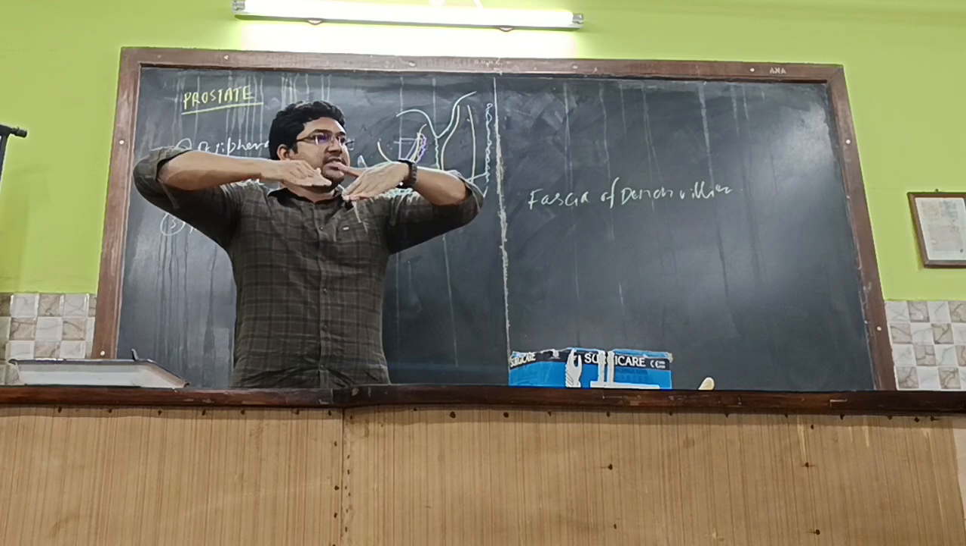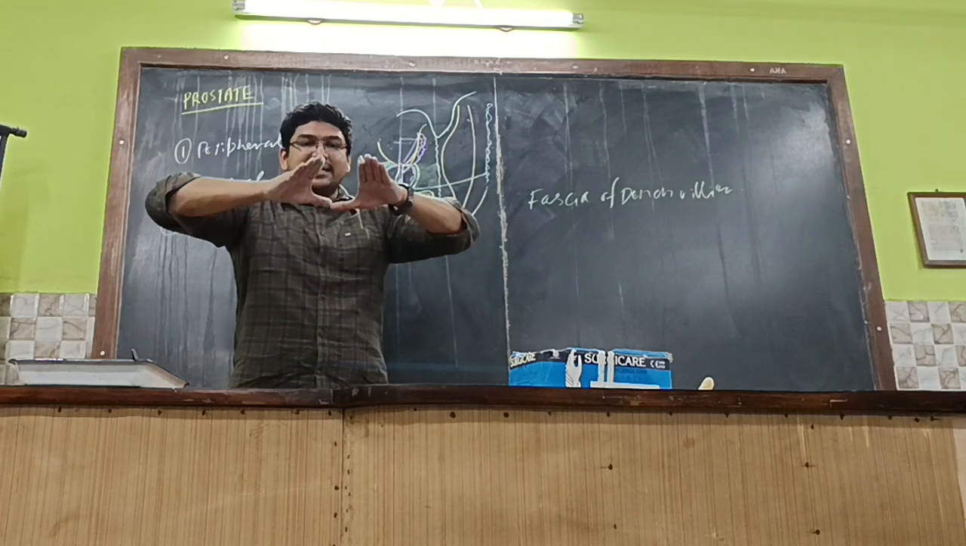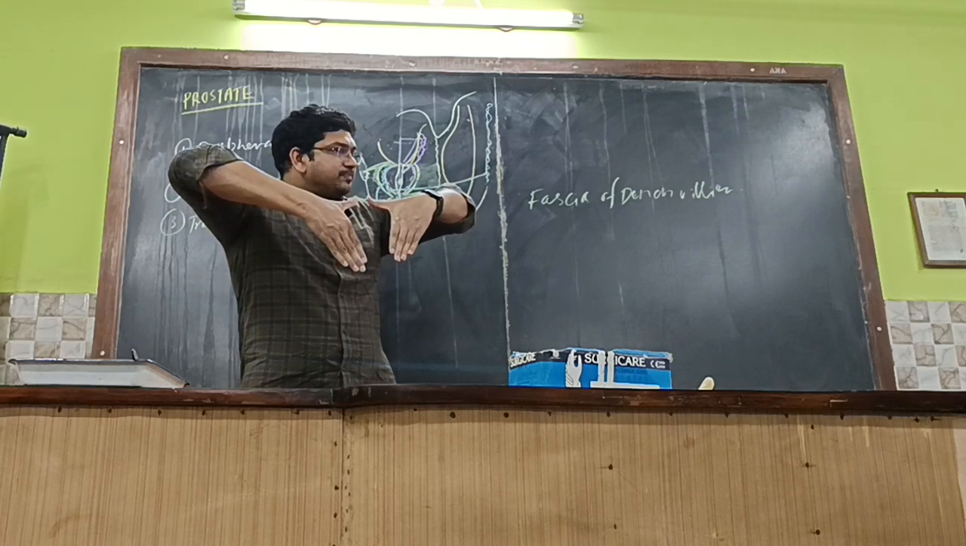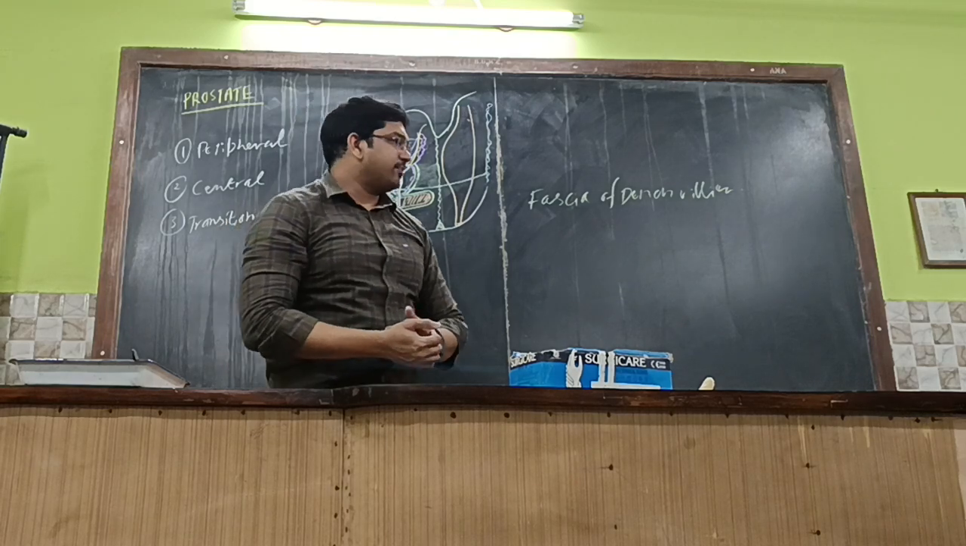Could you understand? This is the anterior aspect, this is the posterior aspect. In between these two is the prostate gland. So on either side will be the levator ani in this manner. Getting it or not? So that will be lifting up the prostate whenever it contracts. Okay.